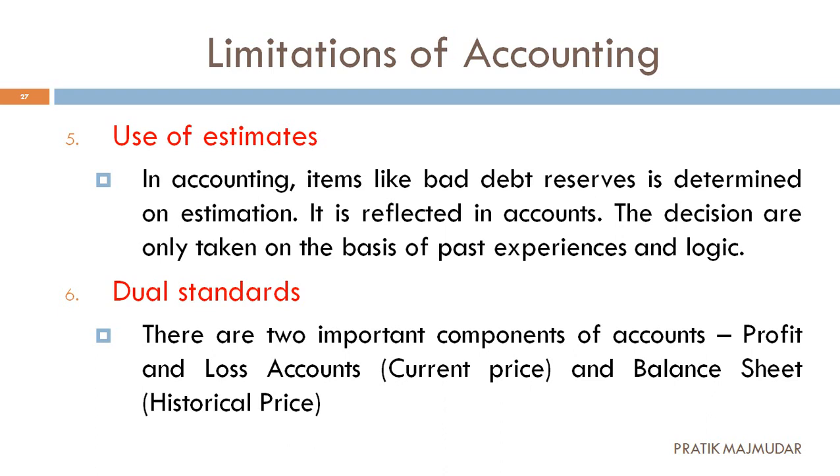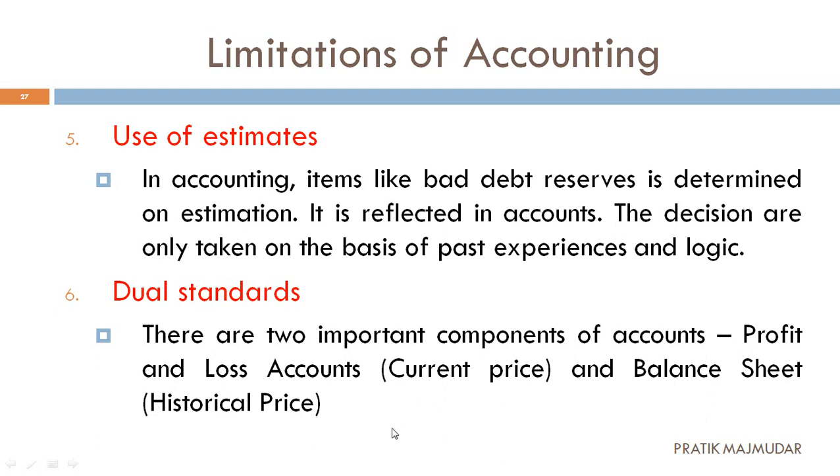But understand this: when we are making the profit and loss account, we are considering actual cost. But when we are preparing the balance sheet, we are considering historical cost. Take the example of Reliance. They purchased the property in the 90s and we are putting the value of the 90s in the present accounting year.